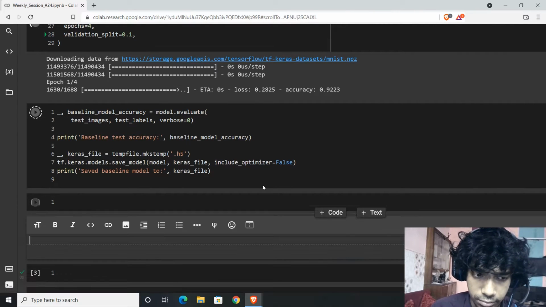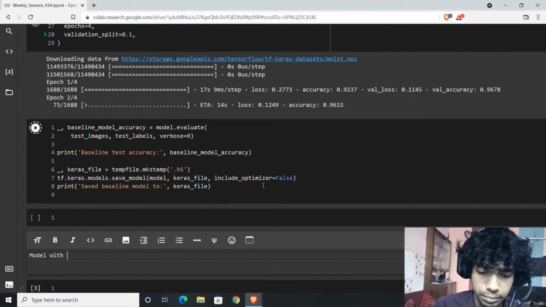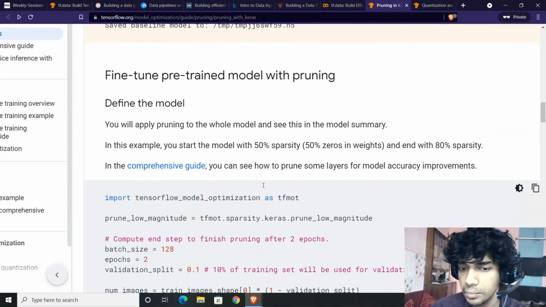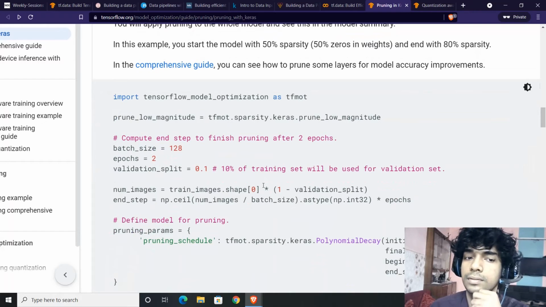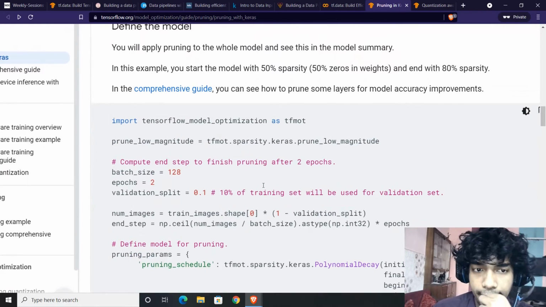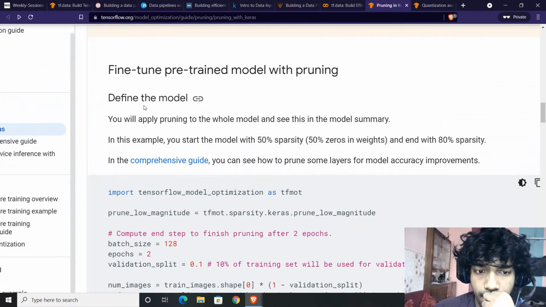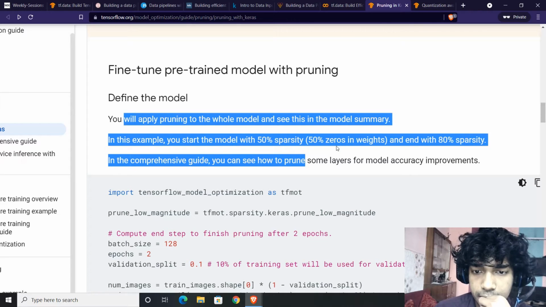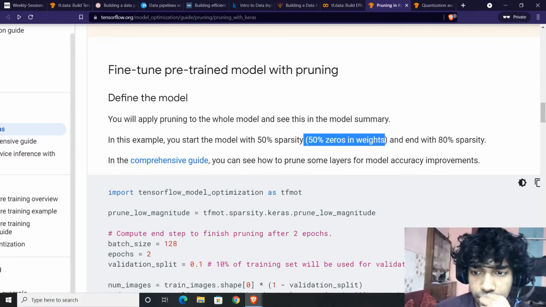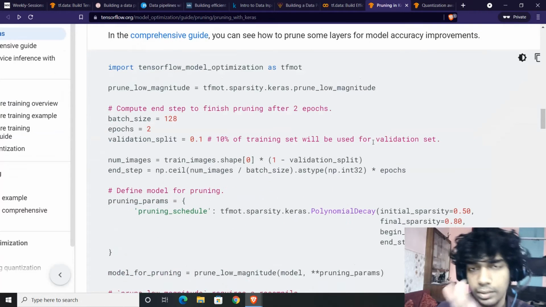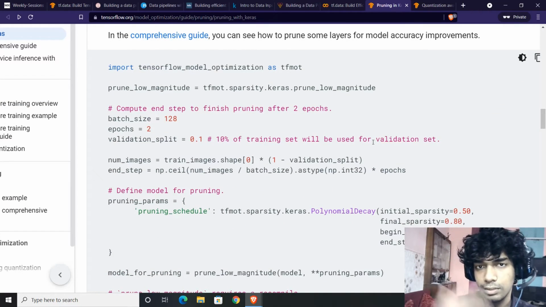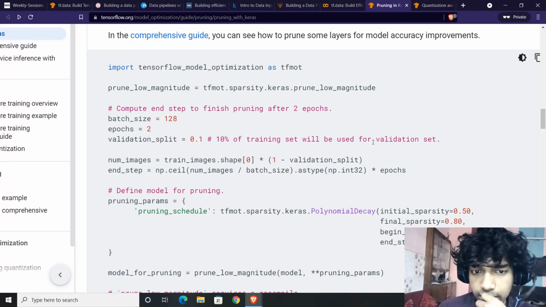Next we will have a model with pruning. Now for a model with pruning, we're going to start at 50% sparsity, 50% zeros in weights, and we will end up with 80% sparsity. So we'll start with low level sparsity and we'll try to increase the sparsity level by level.